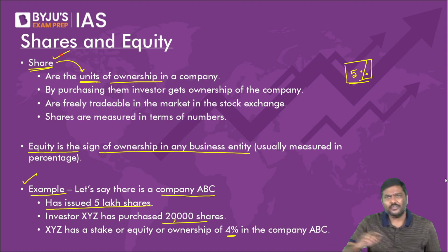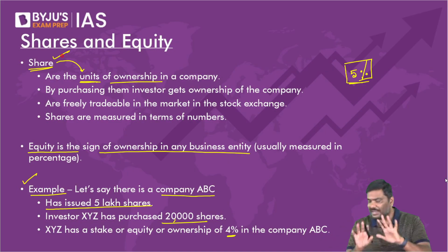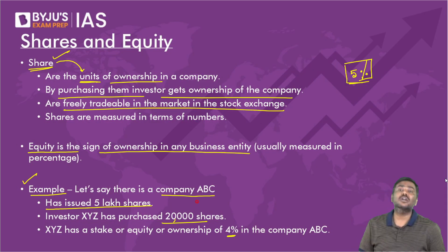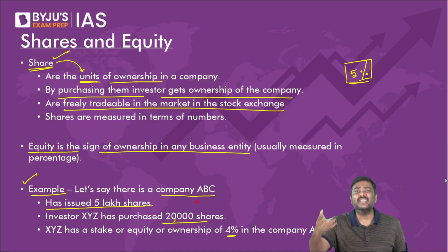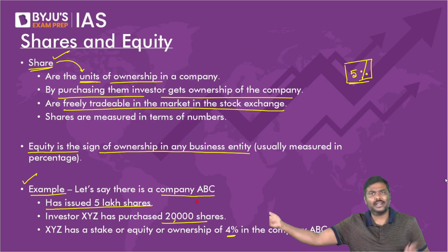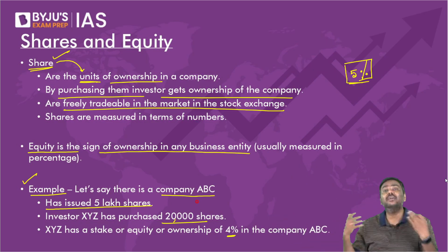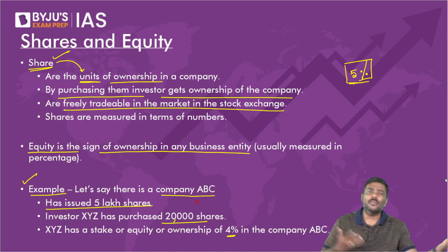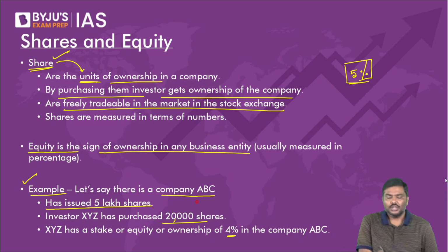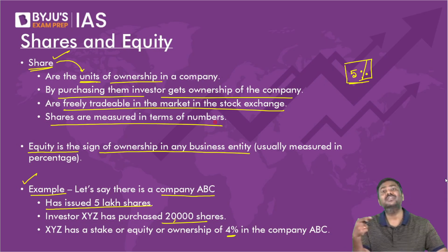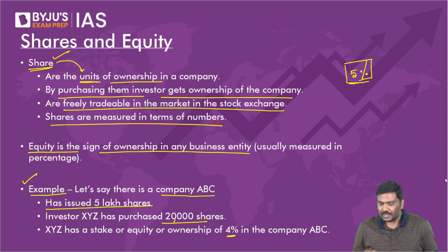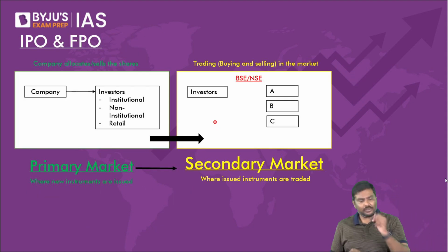Now, going forward, I'll tell you what types of shares there are. Please don't worry. By purchasing them, an investor will get ownership in a company. These are tradable in the market, that is, in the stock market. For example, if you purchase Adani shares, can you sell those shares in the stock market? Yes. If you purchase Paytm shares, that is 197, can you sell them in the stock market? Again, yes. Zomato, yes, these are tradable. Shares are usually measured in terms of numbers, whereas equity is measured in terms of percentage. Done. Now, come back to this concept.